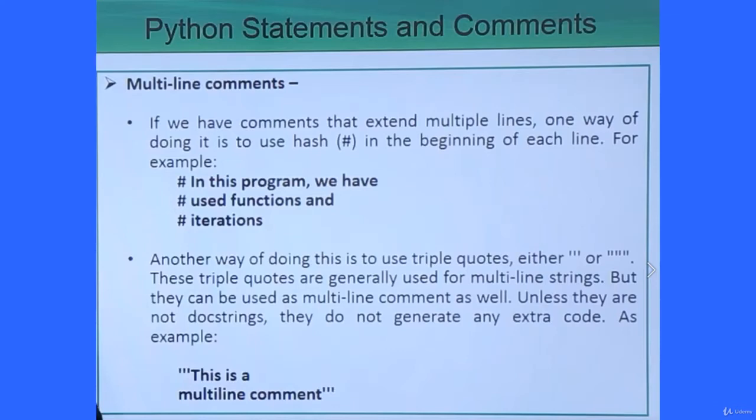I can have multiple lines, but the first line will be preceded by thrice single quote, and the last line will have the thrice single quote at the end. We can also use double quote in place of single quote, but in both cases we use them three times. That is the way to write a multi-line comment.